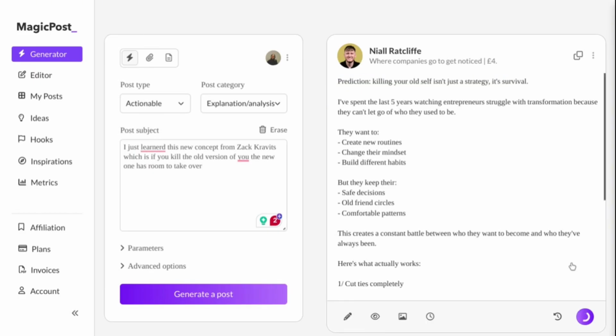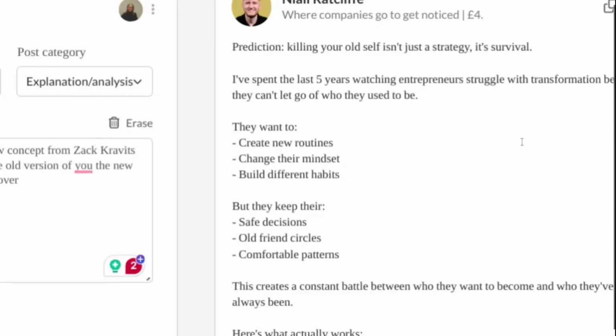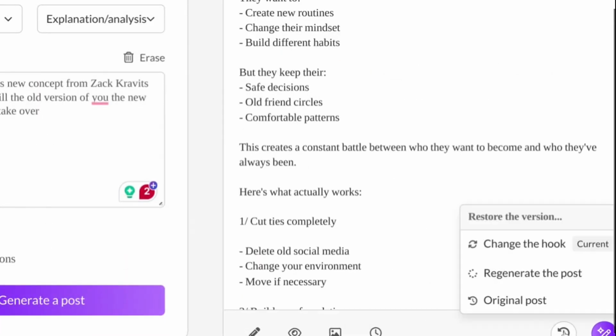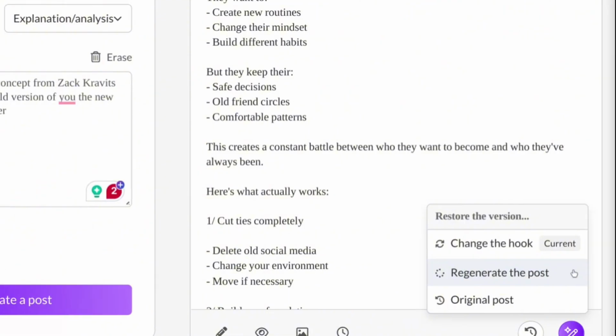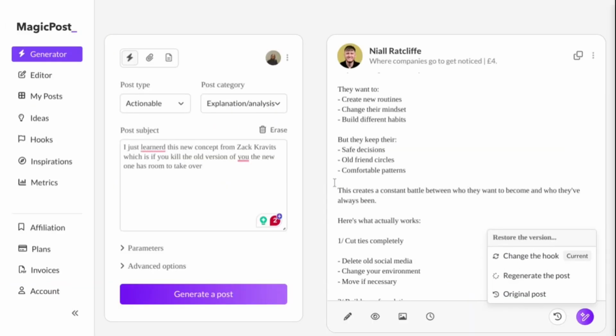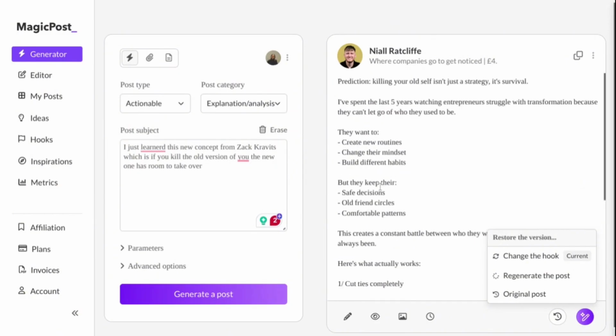It just generated us a new hook, or maybe let's say you preferred the old hook. Just click on that and it's going to change you back to the regenerated post or whatever original post it is you generate, right? So in essence, it basically collects all your history of generated posts, right? So yeah, that's literally how it works.